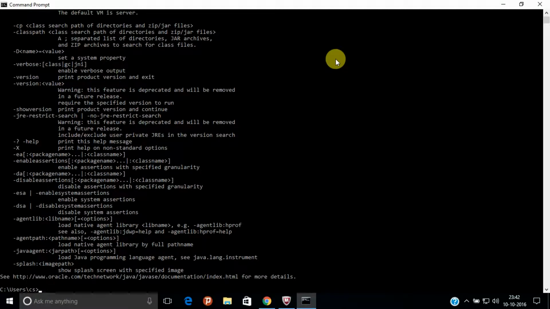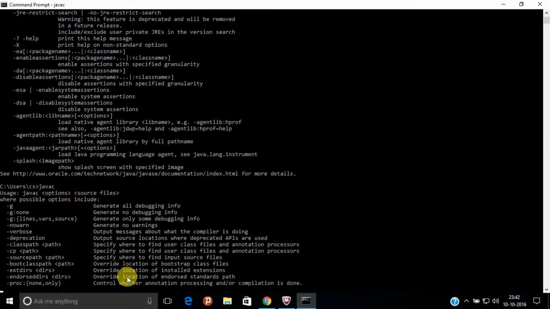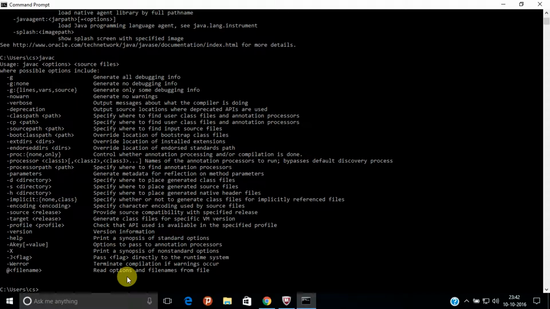As you can see, all the executable options are shown, and at the last you see the Oracle.com address. Now you also have to check at the same time whether the Java compiler is working or not. Then you have to type javac and hit enter. You can see all my Java compiler options and library functions are displayed. Now this means that my Java is working 100%.